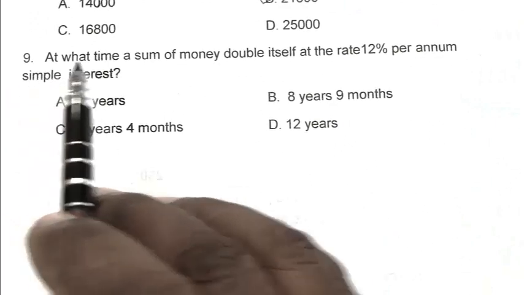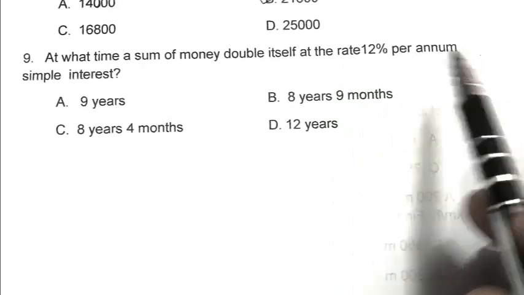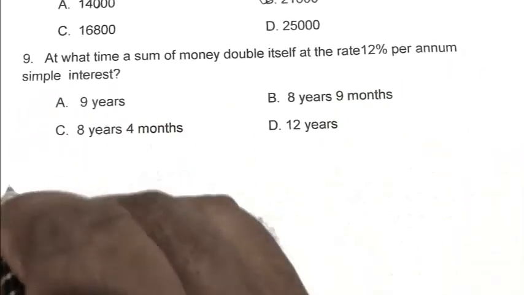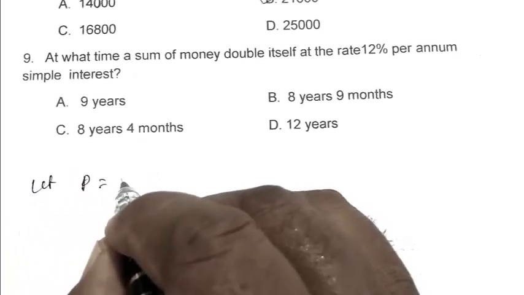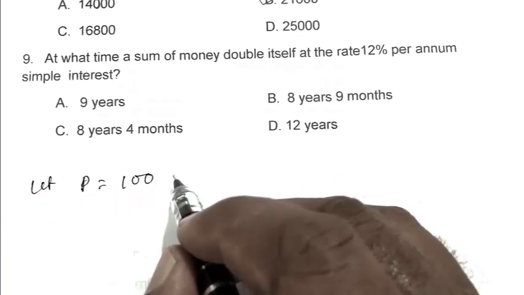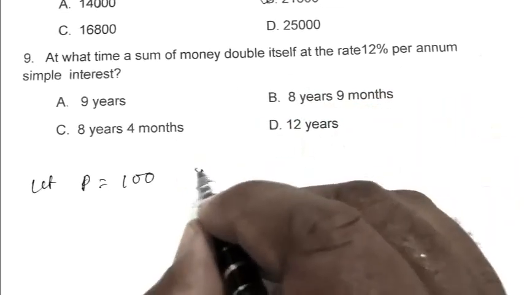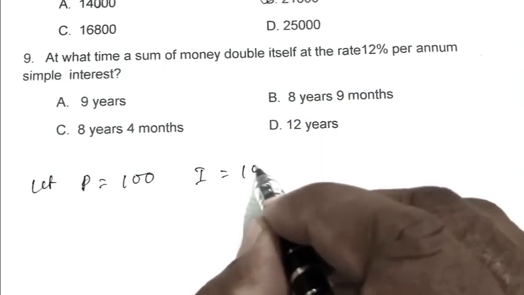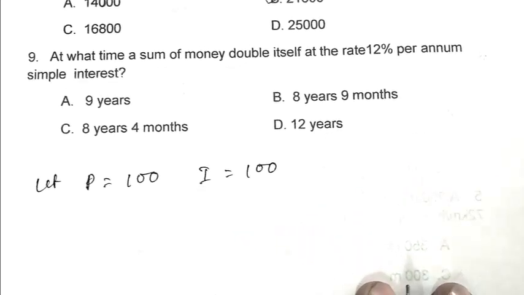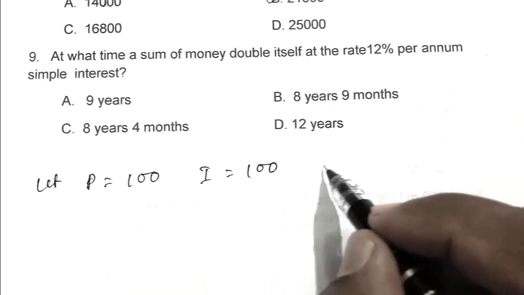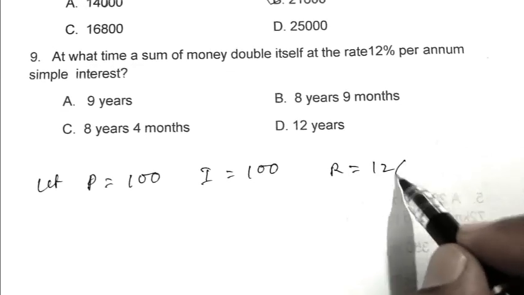Question number 9. At what time will a sum of money double itself at the rate of 12% per annum simple interest? So let the principal be 100 rupees. To get double the money, the interest is 100, and the rate is 12%.